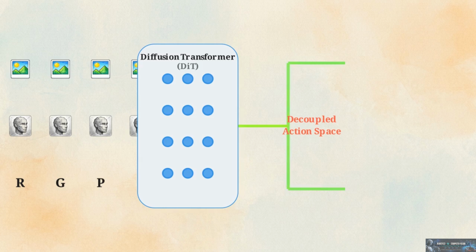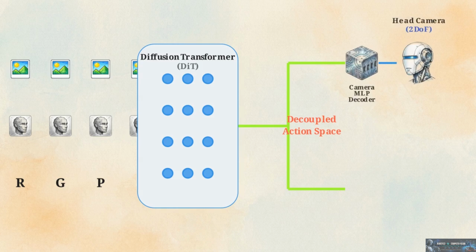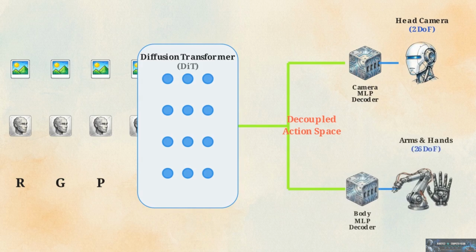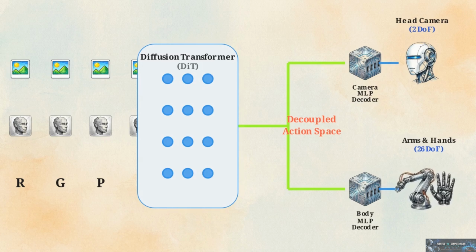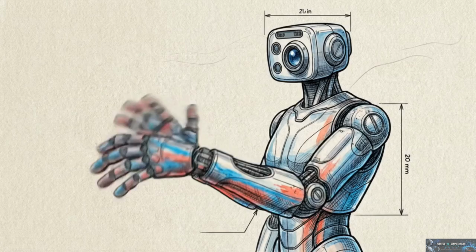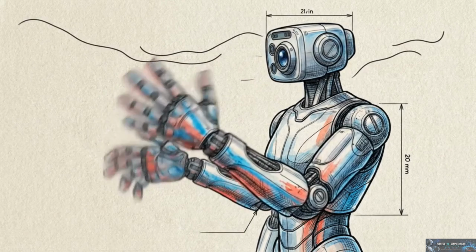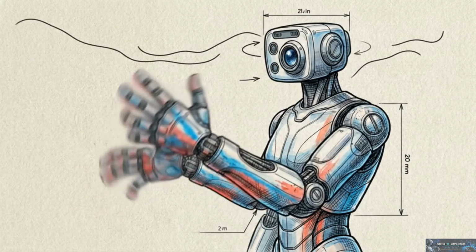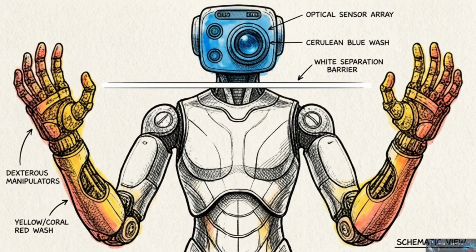Rather than forcing the network to output a single, monolithic action chunk for the entire robot, one multi-layer perceptron decoder is dedicated exclusively to the 2 degrees of freedom head camera. A completely separate multi-layer perceptron governs the 26 degrees of freedom across the dual arms and hands. This division of labor isolates the learning gradients. It prevents the massive, complex math required to move a 26-joint body from overwhelming the relatively simple logic of panning a camera. By architecturally decoupling the action space, SaPaVe isolates the mathematical optimization, ensuring the robot's hands do not confuse its eyes.